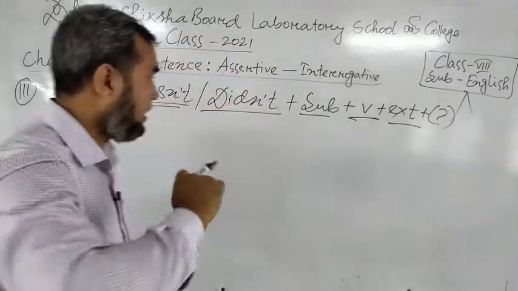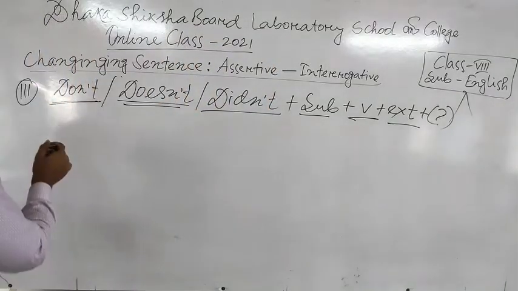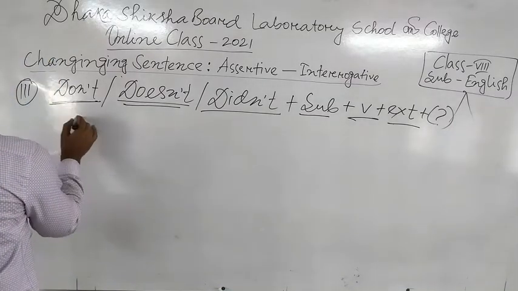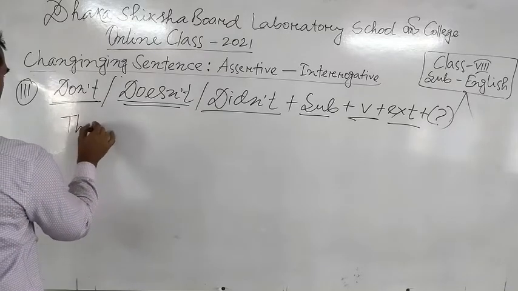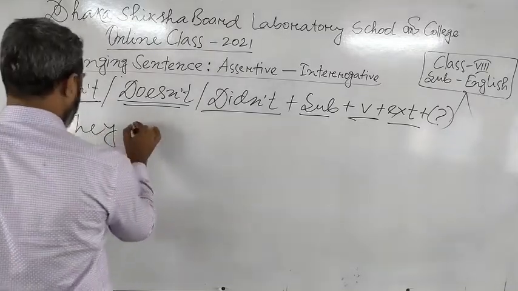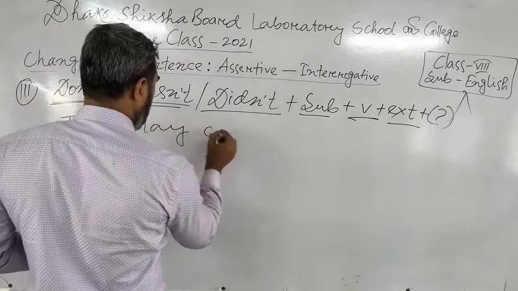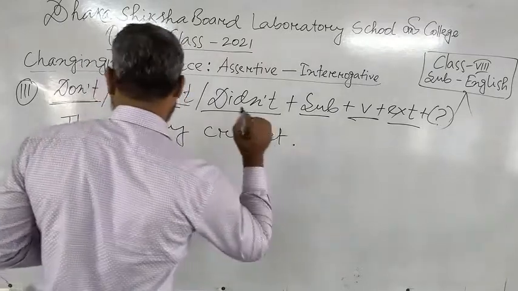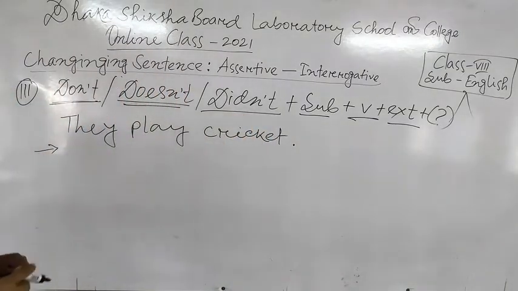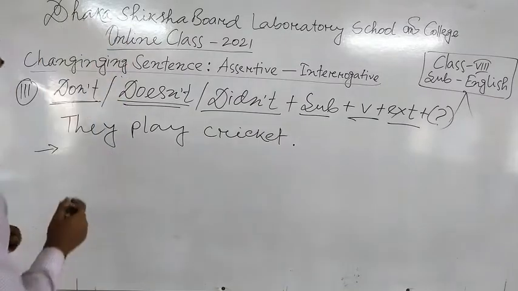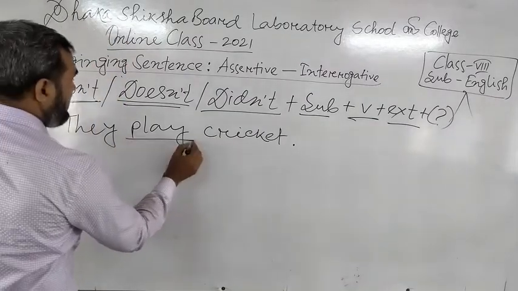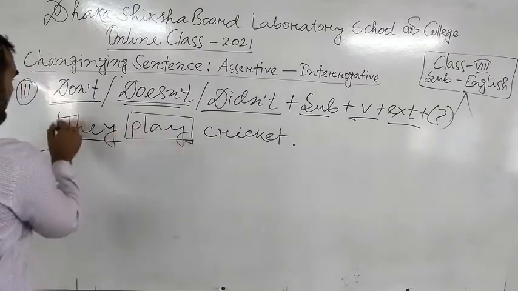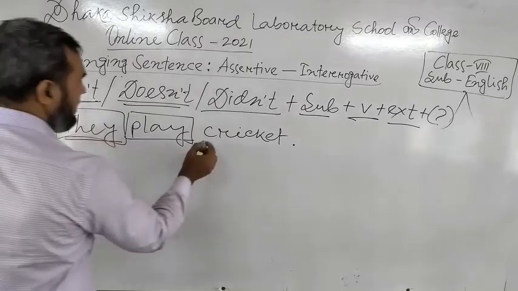Okay? Now I would like to write an example here. Suppose they play cricket. Then what will be the interrogative sentence? That is, it is in present indefinite tense. The subject is plural number, present indefinite tense, plural number. This is very important. You have to mind it.